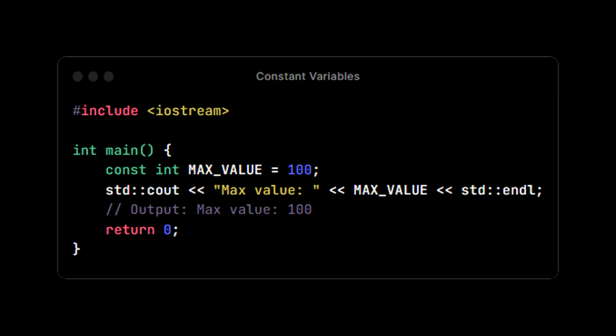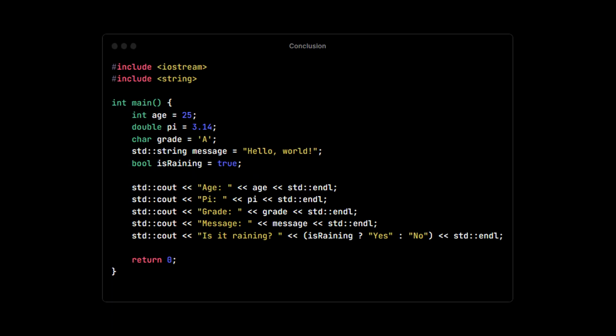Constant variables. You can declare constants in C++ using the const keyword. Once a variable is declared as a constant, its value cannot be changed. Here's an example.